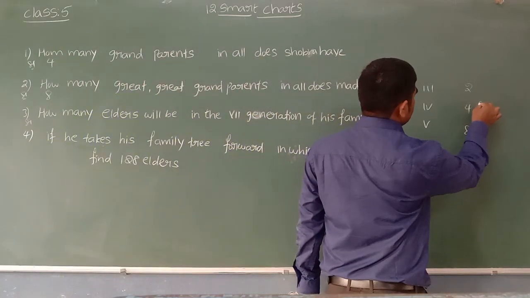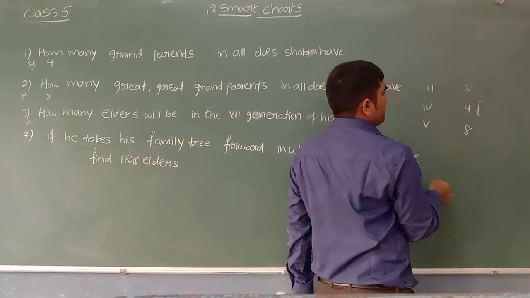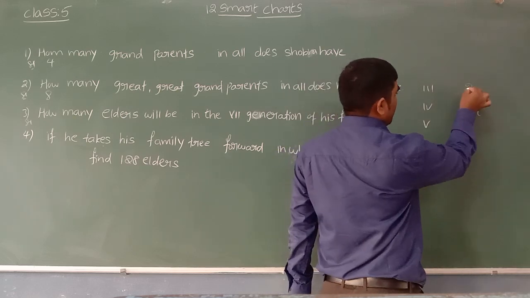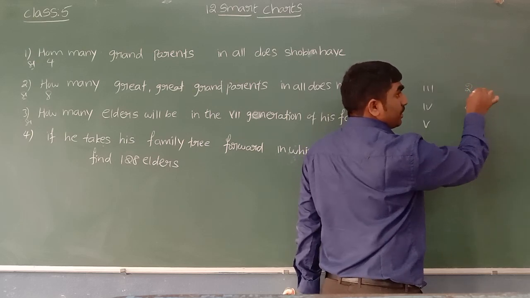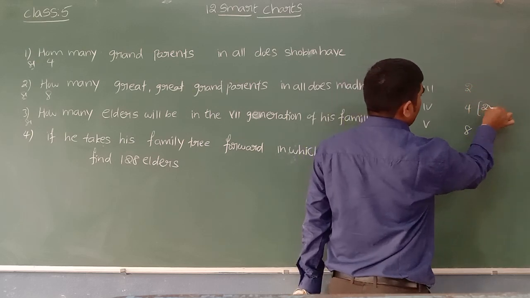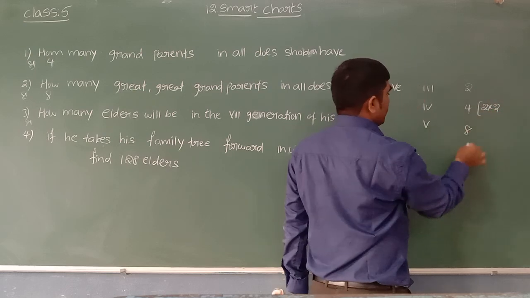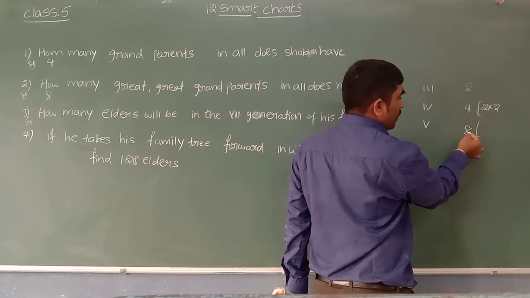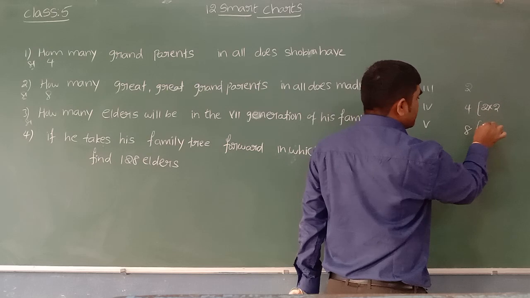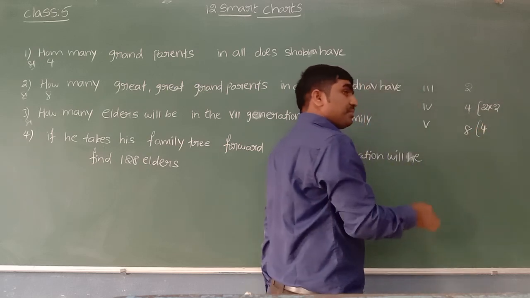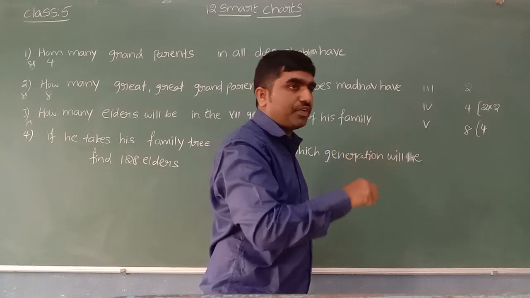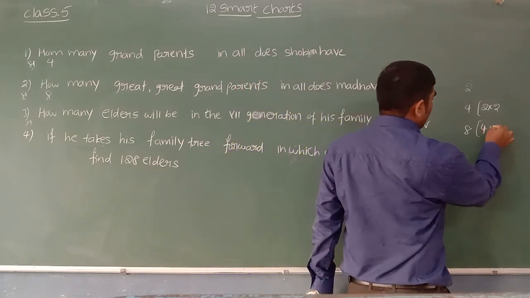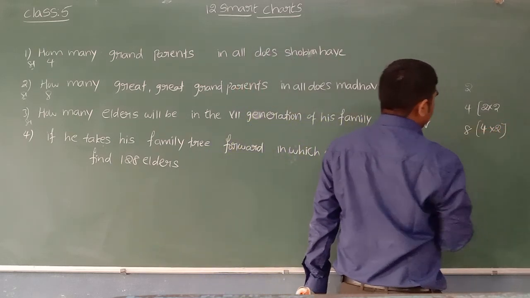Children, we can see the fourth generation. How did I get 4? You know. Alright. So here in the third generation 2 members are there. Again, for each one mother and father, so 2 into 2 will get 4. Next, the fifth generation. How did I get 8? You know. In the previous generation, the fourth generation, we have 4. Again there are 4 persons. For each person mother and father. 4 into 2 will get 8.